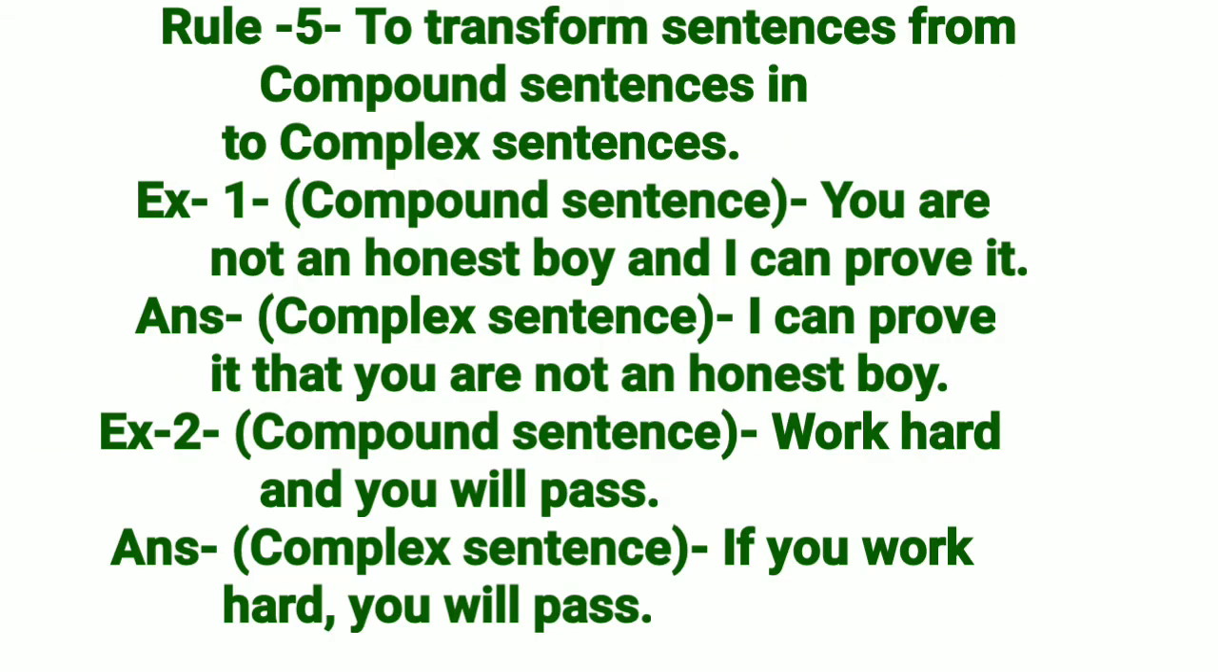Rule 5. To transform sentences from compound sentences into complex sentences. Example 1. Compound sentence. You are not an honest boy and I can prove it. Answer. Complex sentence. I can prove it that you are not an honest boy. Students, here you can see that while changing the sentence from compound sentence into complex sentence, we have used 'that' as a conjunction.